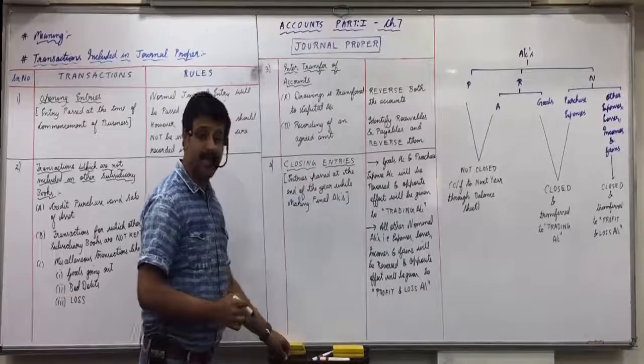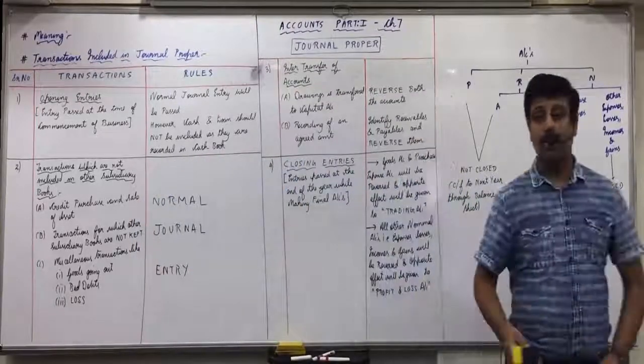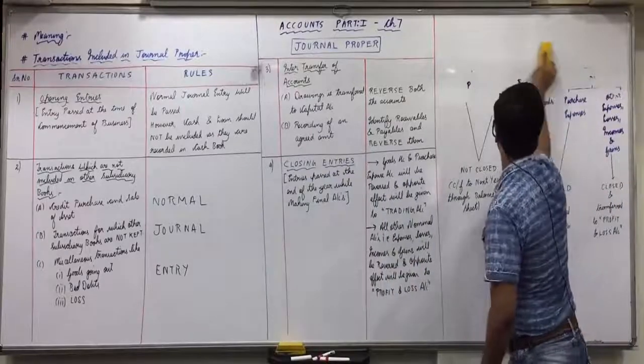Did you all understand this, everyone? So these are the rules for which entries? Closing entries.